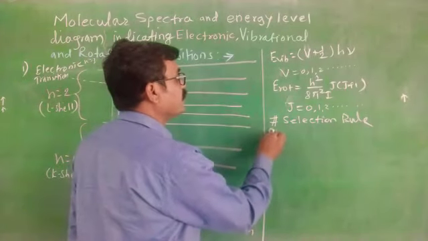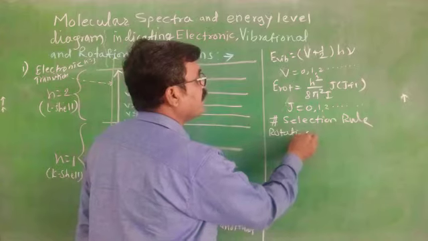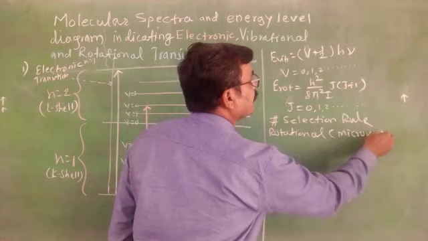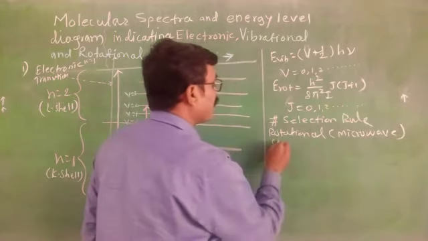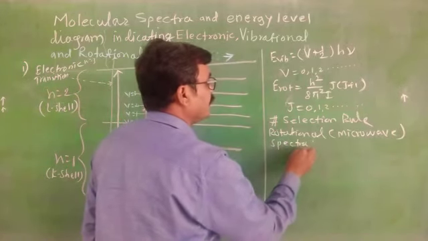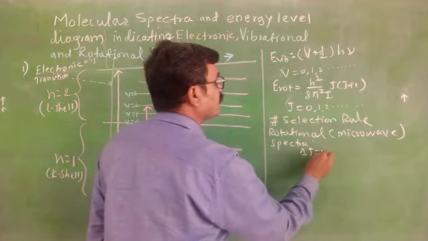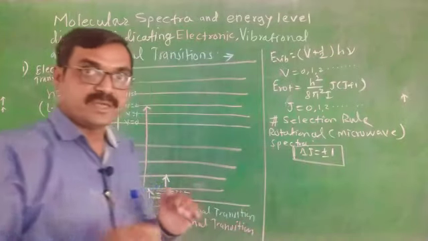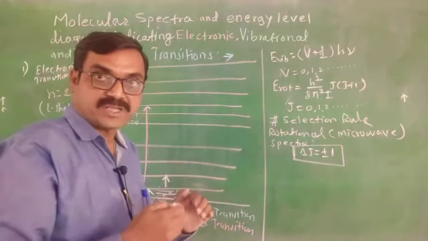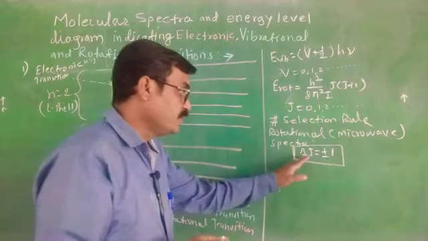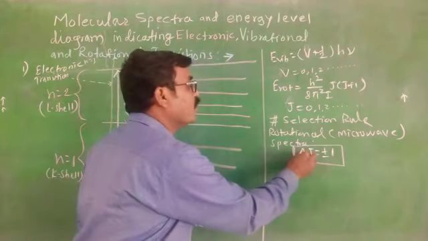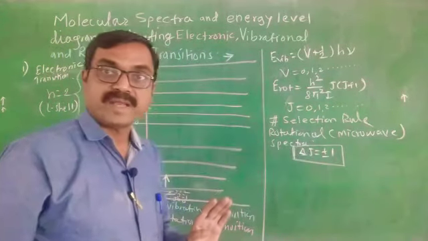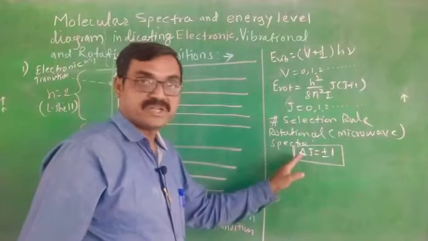In rotational spectra, or one can say microwave spectra, only delta J equals plus or minus 1 is the selection rule. If the spectrum is microwave rotational absorption, then delta J equals plus 1, and if there is emission, then delta J equals minus 1.